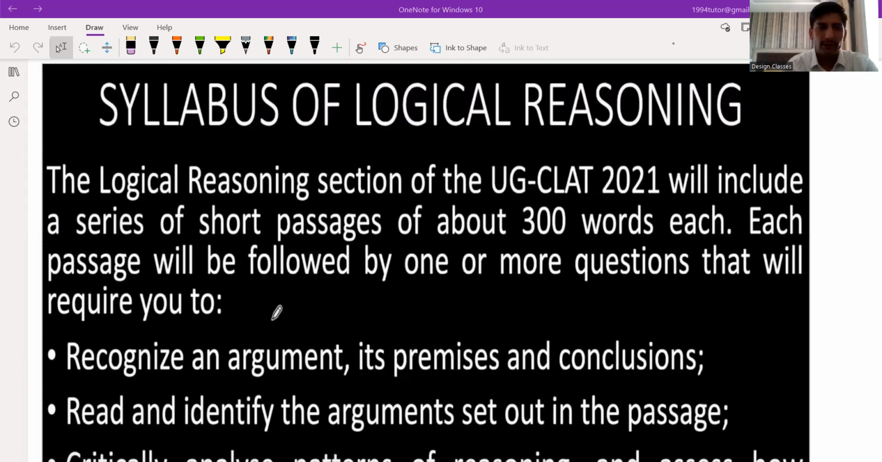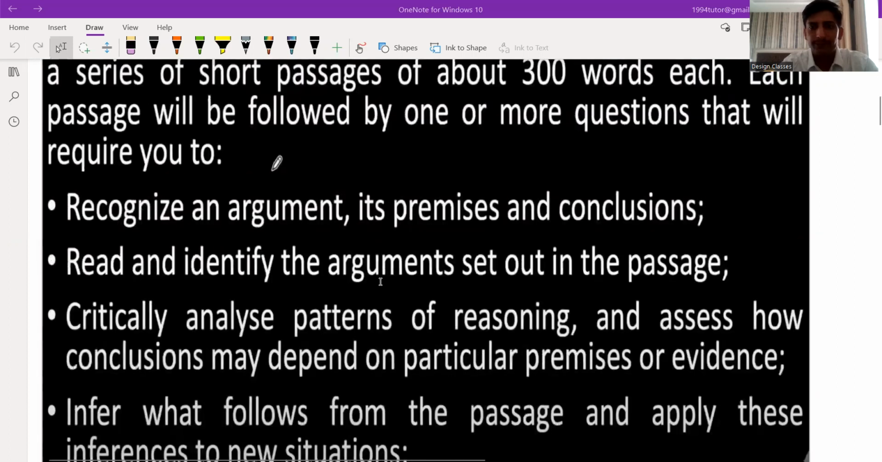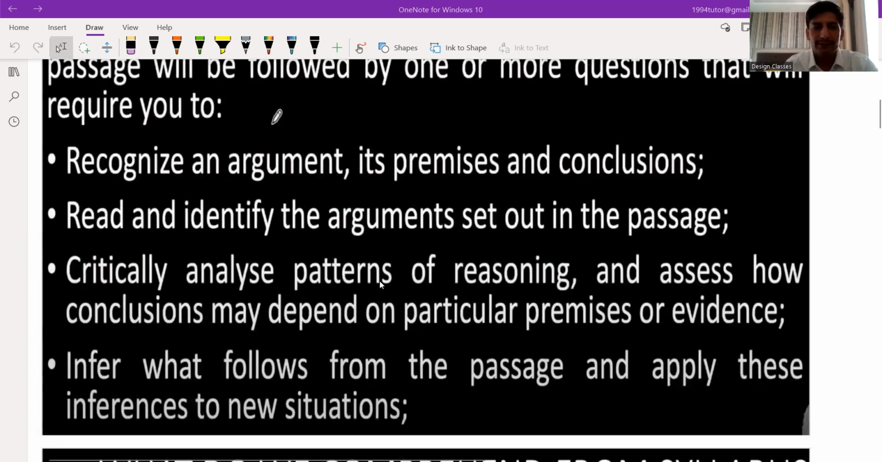So first, what is logical reasoning? As I told you, it is passage based only. There are 300 words in each passage, and each passage is followed by one or more questions. The first thing is to recognize an argument. So what is basically an argument? There is a passage, and that passage is based on some argument that is ongoing in it, and we have to find that out.